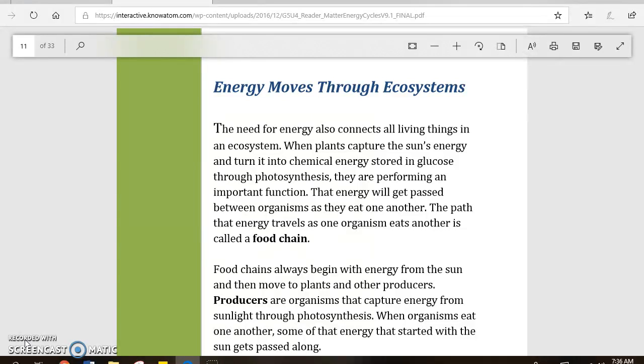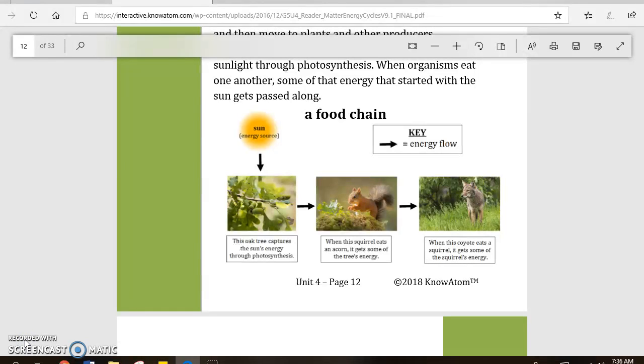Food chains always begin with energy from the sun and then move to plants and other producers. Producers are organisms that capture energy from sunlight through photosynthesis. When organisms eat one another, some of that energy that started with the sun gets passed along. Diagram: a food chain.